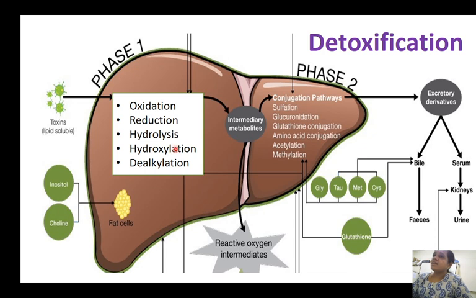Now, after phase 1 is over, the substance has not become completely less toxic, but it has to go to the next step. The toxins undergo any one of these reactions and form substances called intermediary metabolites. These metabolites are less toxic when compared to the parent compound, but they are still toxic to the body. So these intermediary metabolites undergo conjugation with some substances. Once they undergo conjugation with these substances, they become more water soluble so that they are easily excretable.